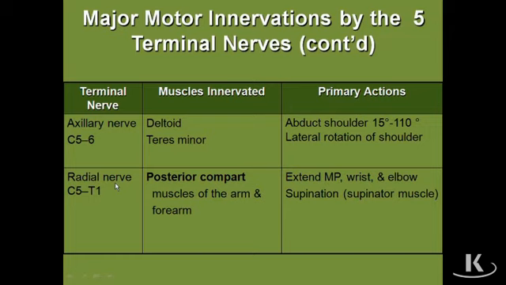We haven't yet innervated the posterior muscles of the arm or posterior muscles of the forearm. And so the radial nerve is a posterior nerve, and it innervates the posterior muscles of the arm and the posterior muscles of the forearm. All of them. And as we said earlier, posterior muscles largely are extensor muscles, and so the radial nerve is going to be responsible for extension of the elbow, extension of the wrist, and extension of the digits, at least as far as the metacarpophalangeal joint is concerned.